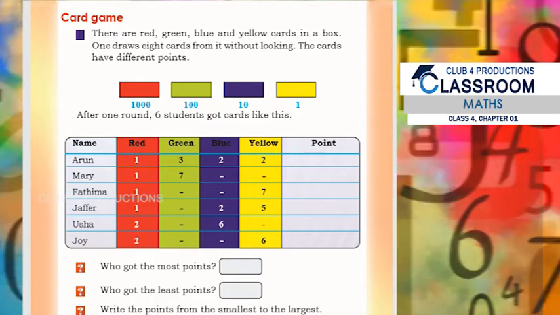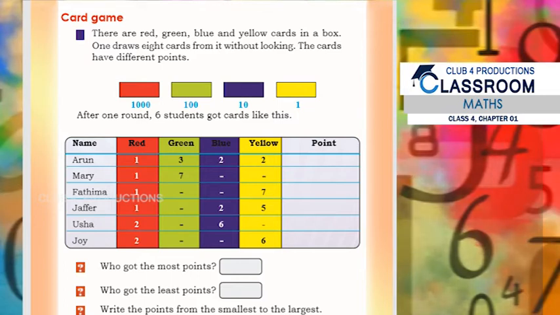Now Jafar has taken one red card, 2 blue cards and 5 yellow cards. 1000, then 20, and 5 yellow cards. That means one card is getting 1 point, so 5 points. Okay, so altogether he is getting 1025 points.